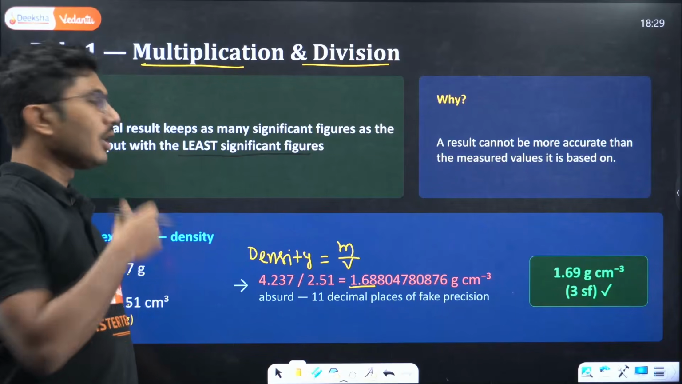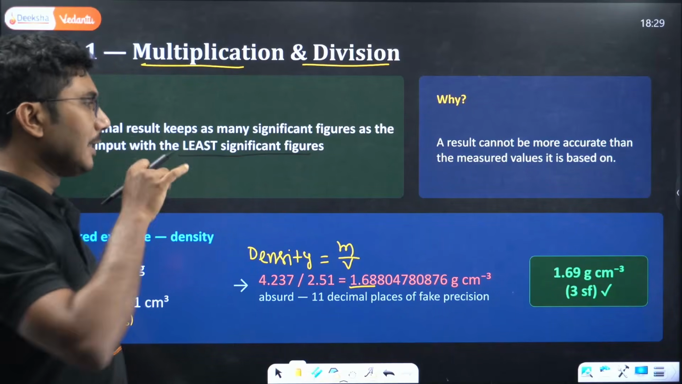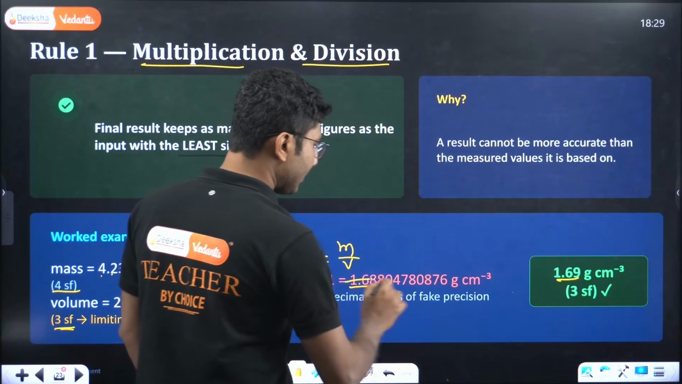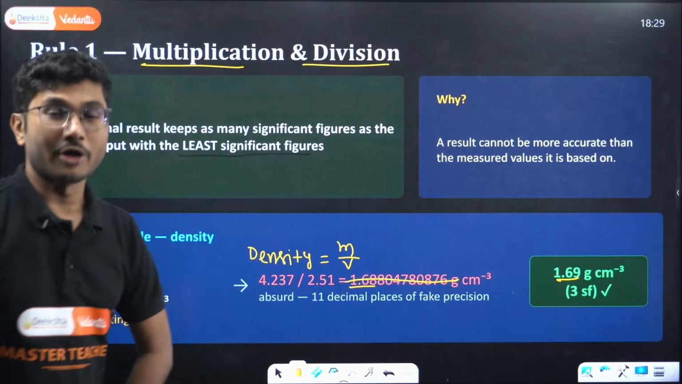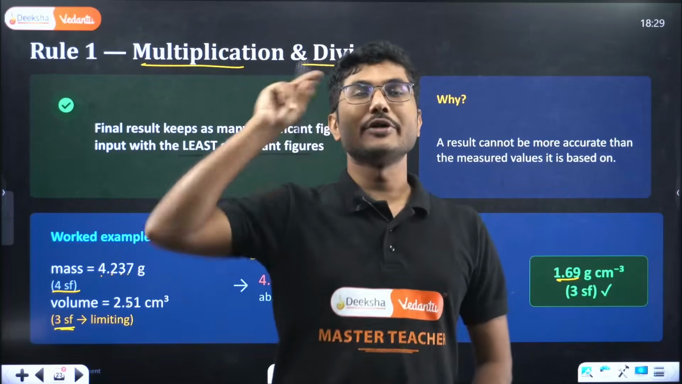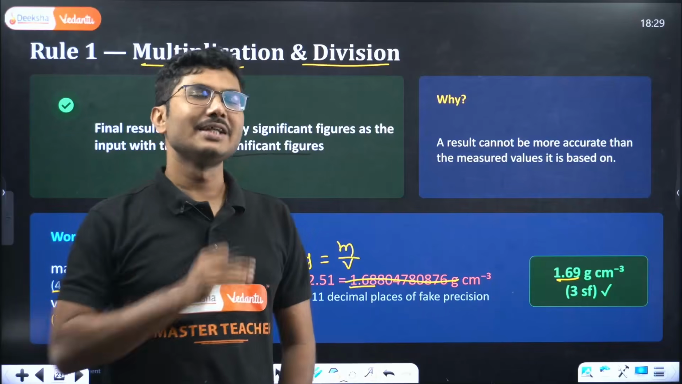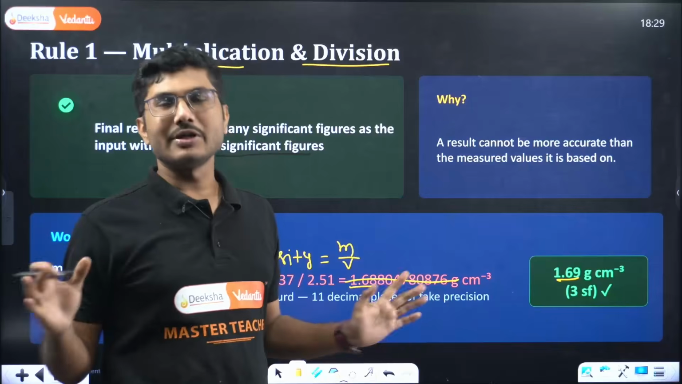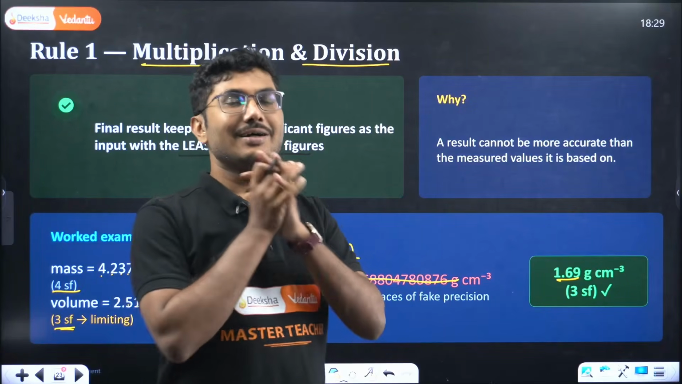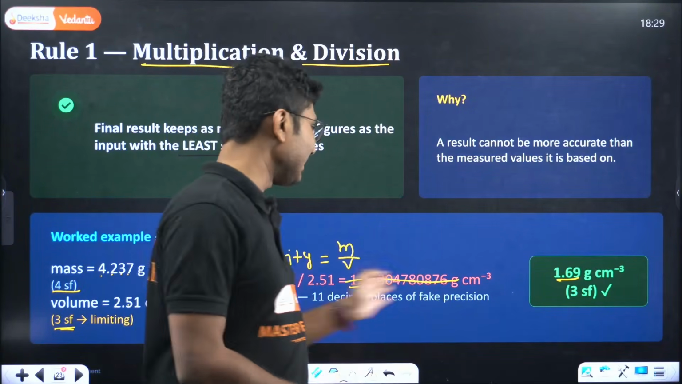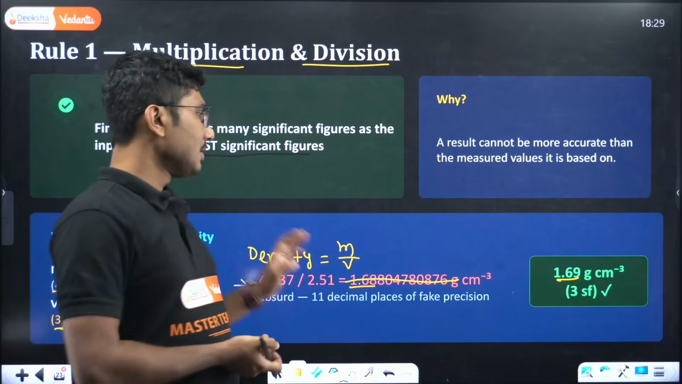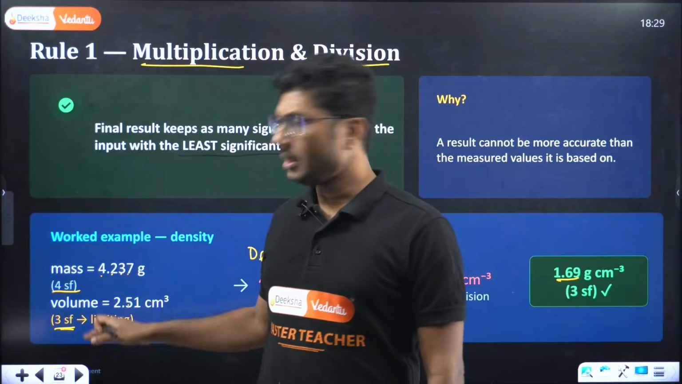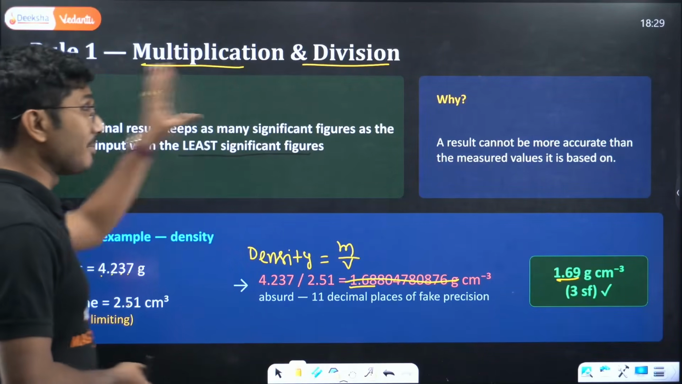I will tell you how to do that calculation as well, but your answer should be 1.69. Writing all those digits is absurd and we do not calculate like this. From now on, whenever you are doing a division, do not write any extra digits. You are not going to get any marks for that. In scientific calculation, the significant figure is more important than writing the exact data. So we take the least significant figures among the numbers we are using. But this is for multiplication and division.